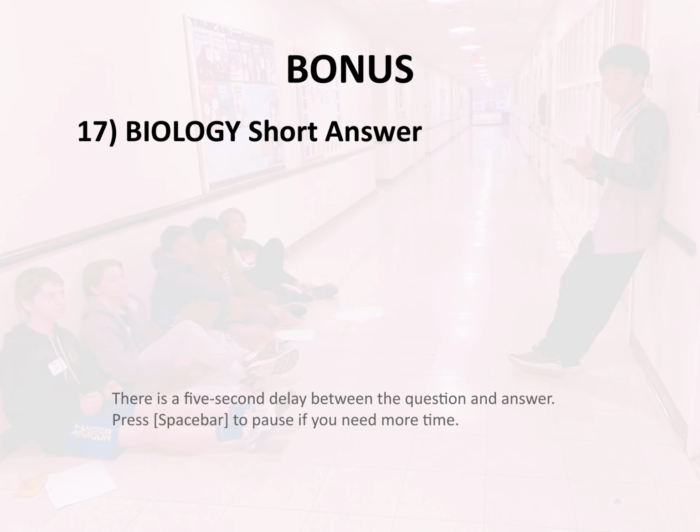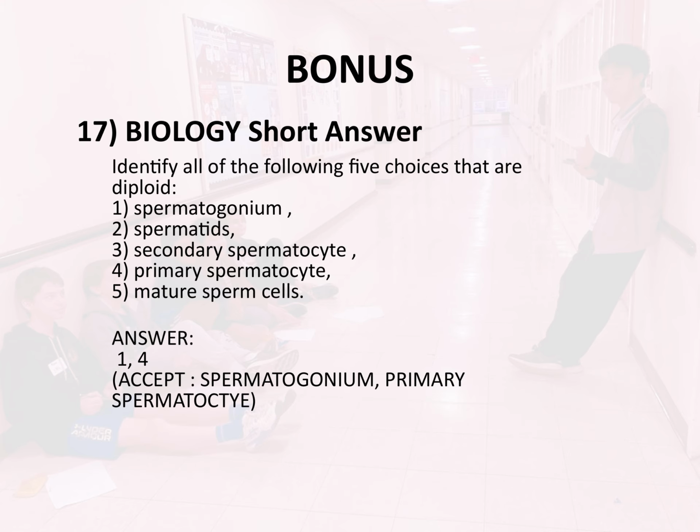Bonus 17. Biology. Short answer. Identify all of the following 5 choices that are diploid: 1. Spermatogonium, 2. Spermatids, 3. Secondary spermatocyte, 4. Primary spermatocyte, 5. Mature sperm cells. Answer: 1, 4.